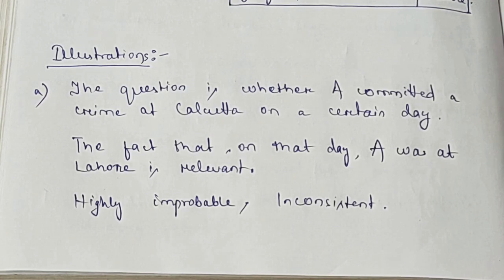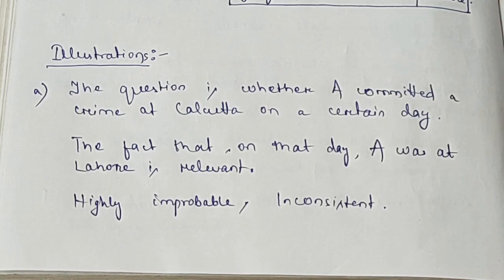Because Lahore and Calcutta are so distant that his presence at Calcutta is highly improbable and also inconsistent with the fact in issue. That is, the fact in issue is what? Whether he was present at Calcutta on a certain day or not. So although it's highly improbable and inconsistent, this fact that he was at Lahore is relevant.